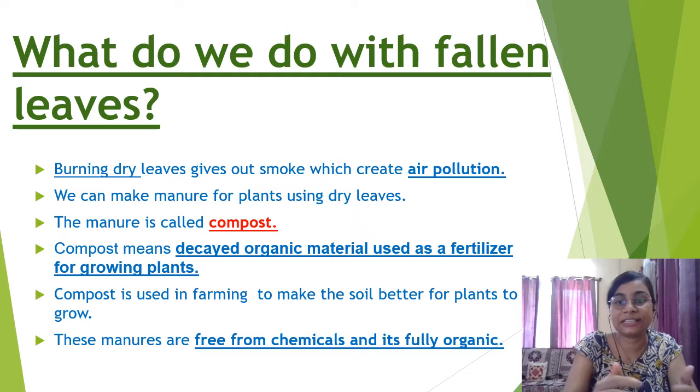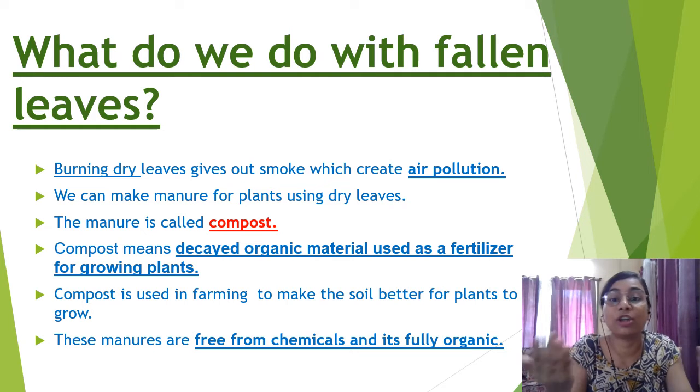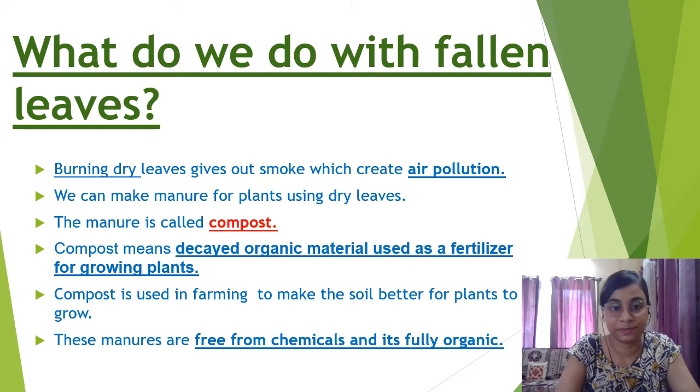Now we shall discuss what we do with fallen leaves. Leaves often fall down from the tree. During the month of autumn, they fall the most. But what should we do with the fallen leaves? If we burn the fallen leaves, it gives out smoke which creates air pollution. It pollutes our air because it gives out lots of smoke when we burn it.